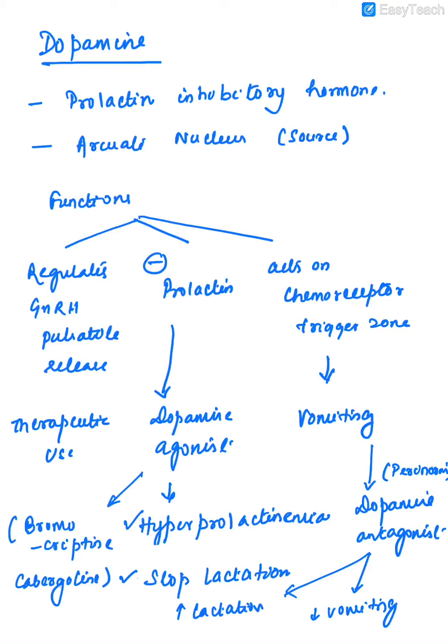During the first 14 days, the primary oocyte will become a secondary oocyte and will be released during ovulation. This is what is happening in the ovary.